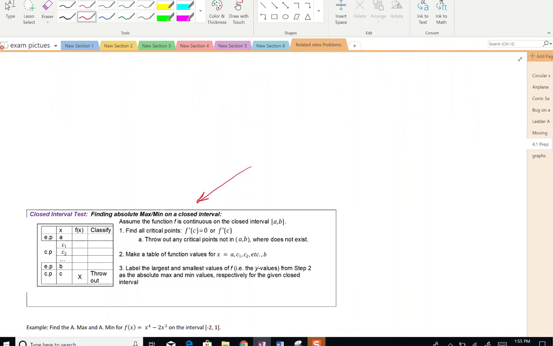And a lot of our modeling functions in the real world, our word problems where we have to find maximum and minimum values, which we call optimization problems, we'll be using this closed interval test anytime we can bound our domain.